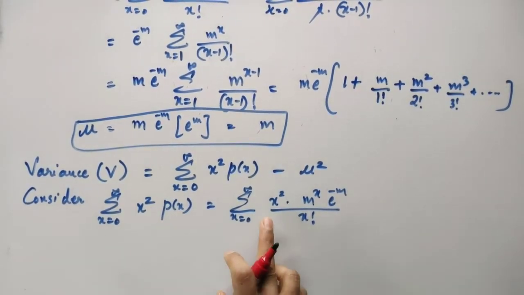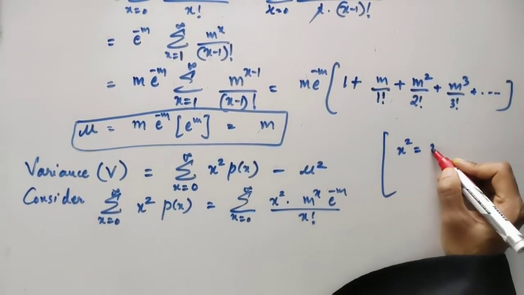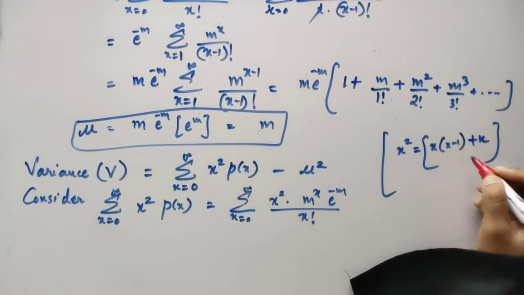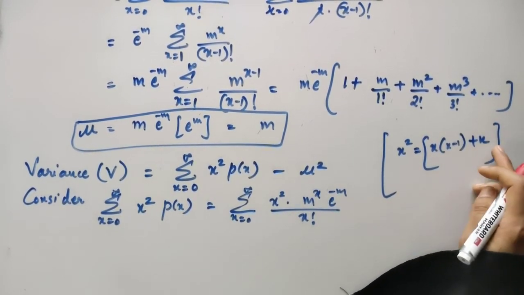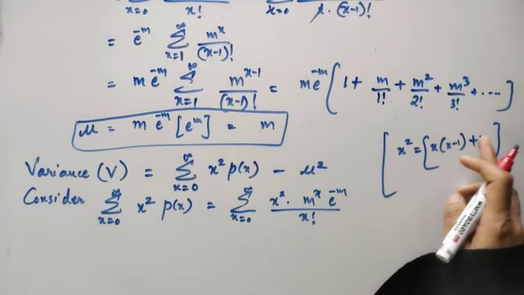Now this x square I want to change. I want to write it like how we have done previously. You can write x square as x into x minus 1 plus x. Can I do it like this? So it is x square minus x plus x. Minus x plus x will get cancelled. You still have x square. So x square can be replaced by this bracket.